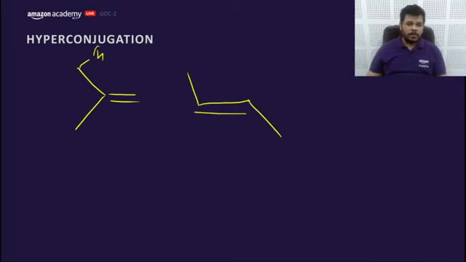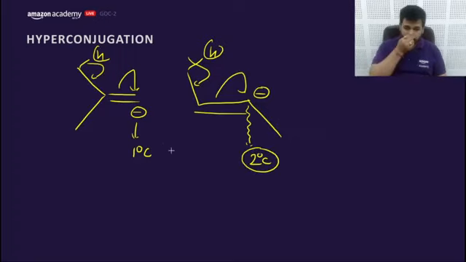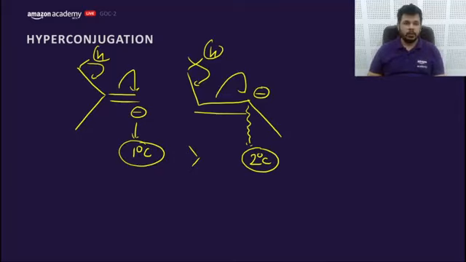If I'll go for hyperconjugation here, it will create a negative charge here, a negative charge on 1 degree carbon. Whereas if I'll go for hyperconjugation here, it will create a negative charge on the 2-degree carbon. Negative charge is more stable on 1-degree carbon, whereas unstable on 2-degree carbon due to plus I of this CH3 group. So it has a relatively better hyperconjugation.